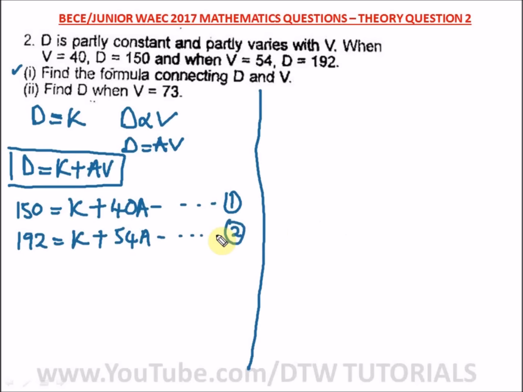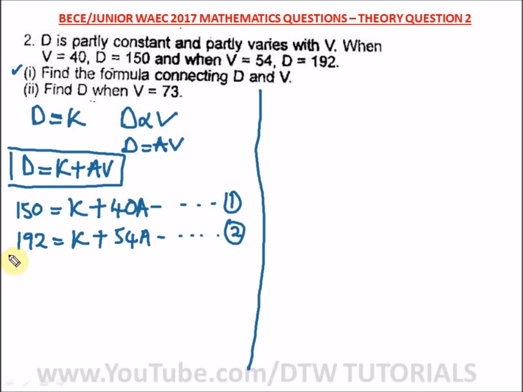From here, you can see this is a simultaneous equation because we have to find the value of K and the value of A, and we are given two equations. You have several methods to solve simultaneous equations: the elimination method, the substitution method, and the graphical method. I'm going to use the easier one, the elimination method.